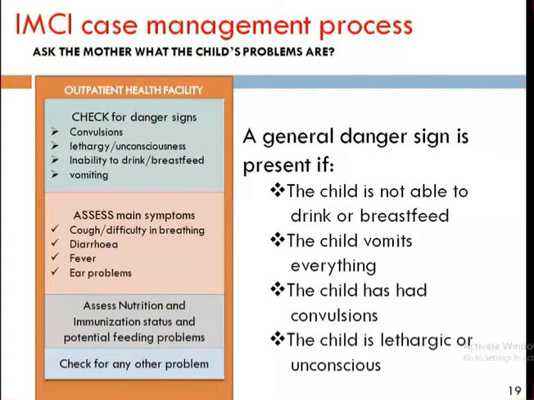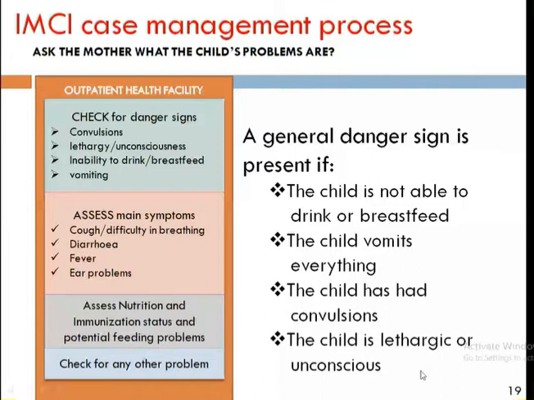The second question should be whether the child vomits everything or not. That is also another danger sign. The third sign is that the child has had convulsions during the present illness, or in the OPD, or in the emergency. And the fourth one is to look for whether the child is lethargic or unconscious. You have to look for these four points.